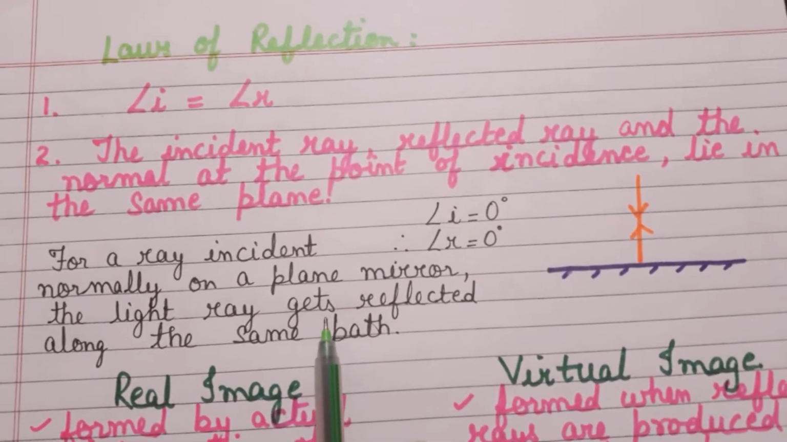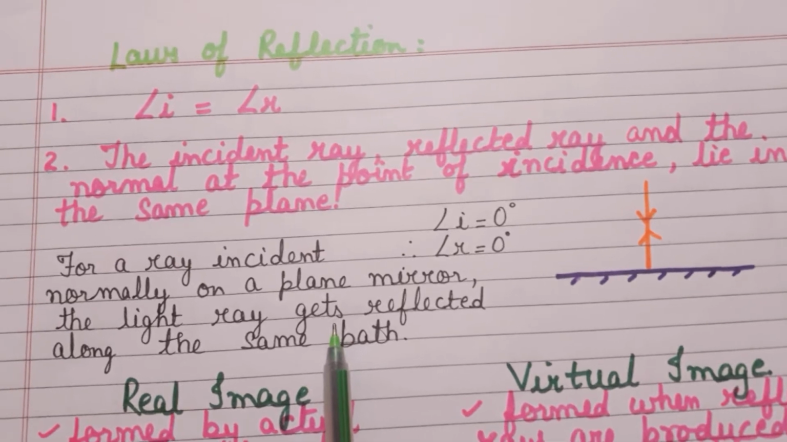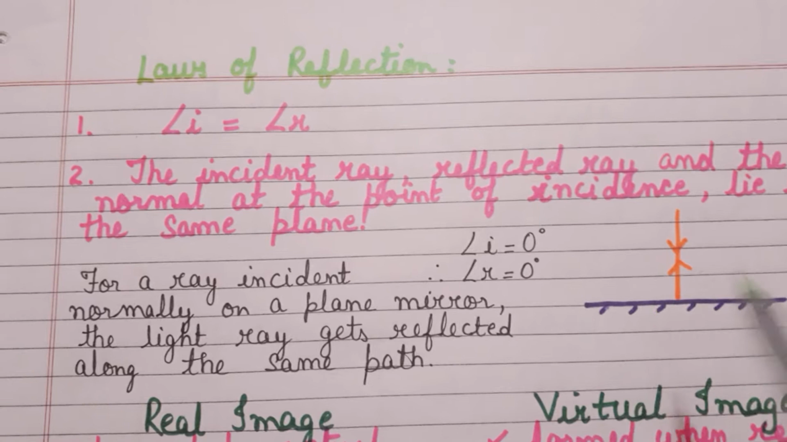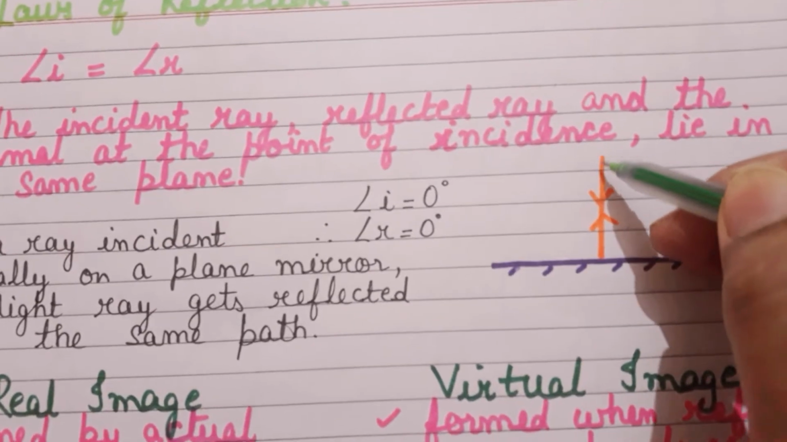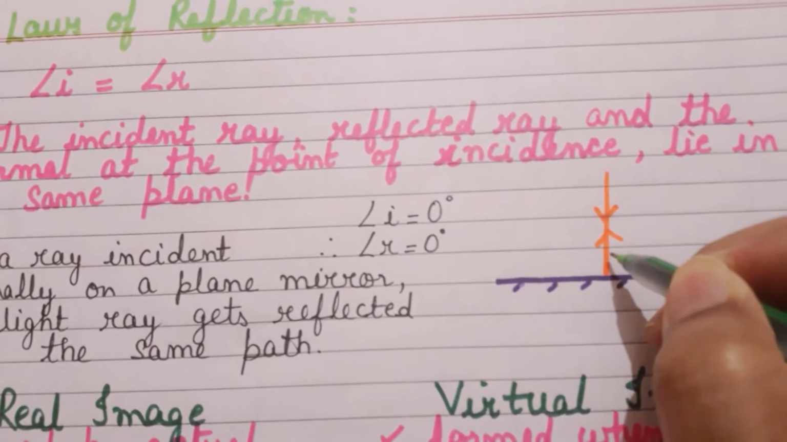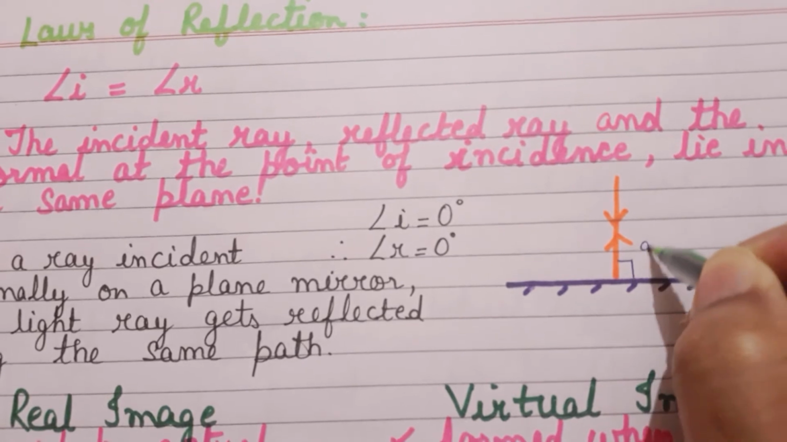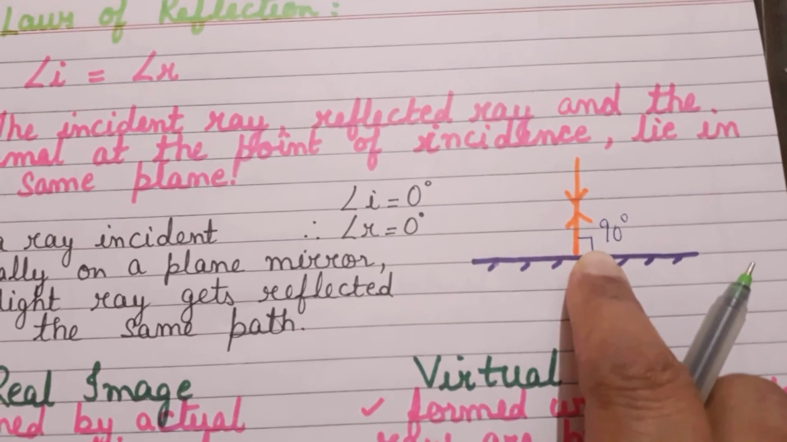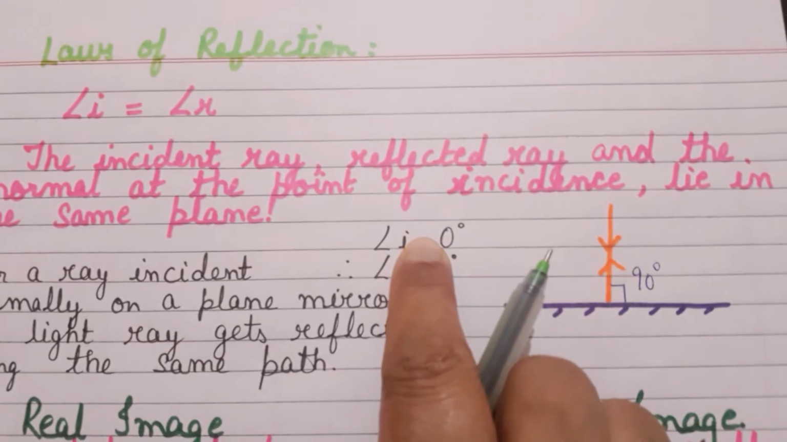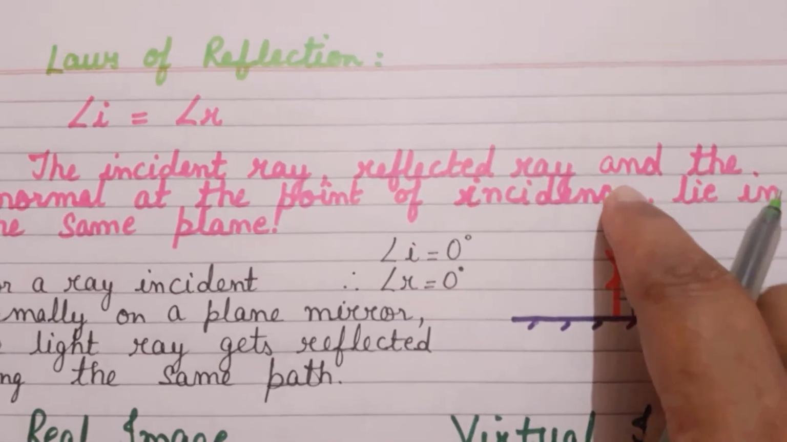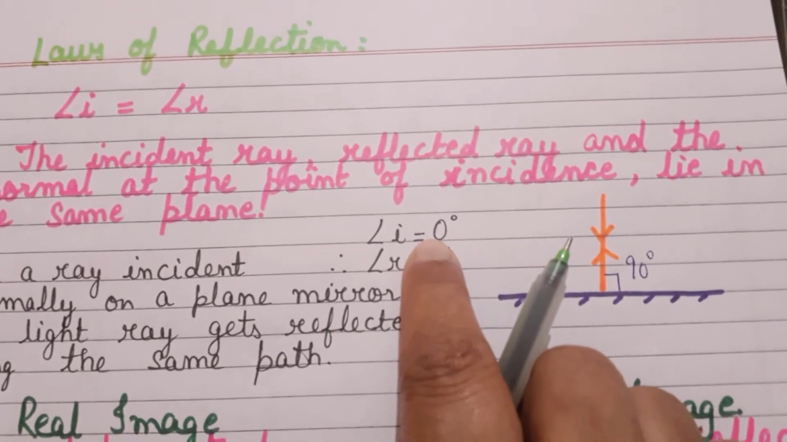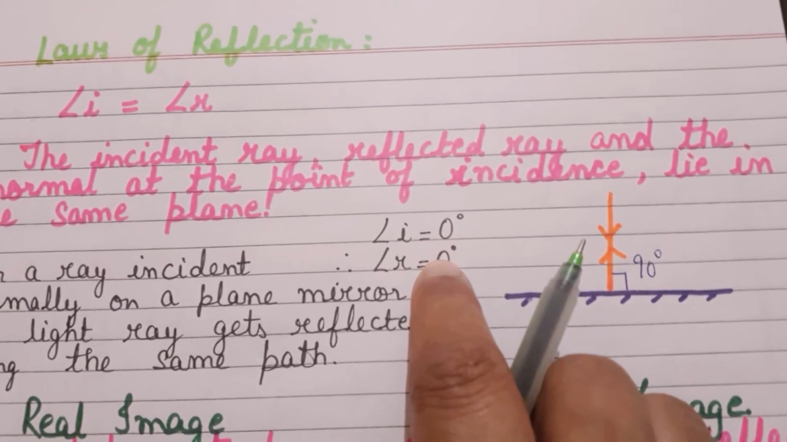Now here I want to make one more important point very clear to you, that when a ray of light is incident normal to a surface, as you can see in this diagram, children, I have shown you a ray of light which is incident normal. How is it incident normal? It is making an angle of 90 degrees with the surface. So here if I ask you what is the angle of incidence, the angle of incidence is 0 degrees because the ray of light is incident along the normal.